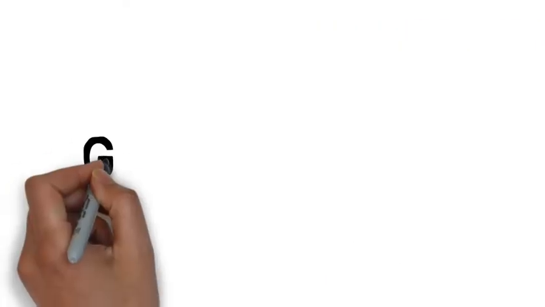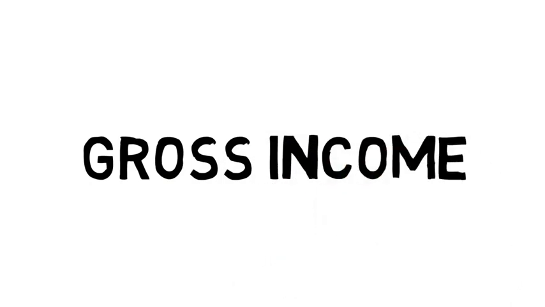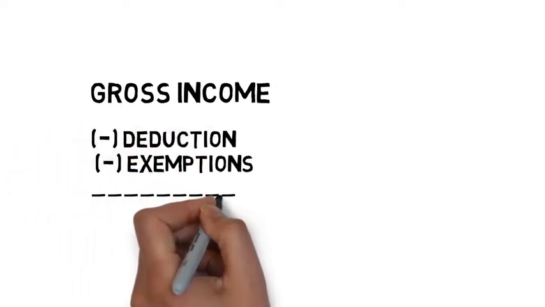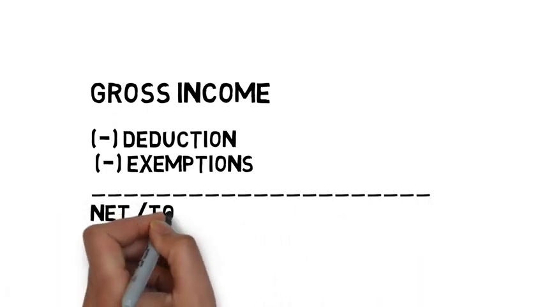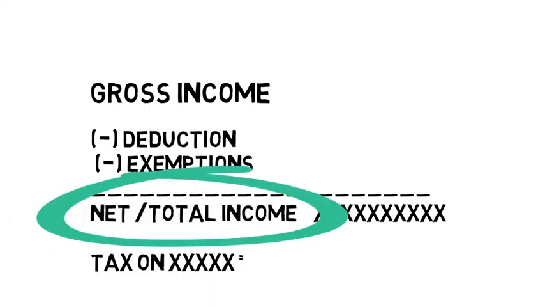Next comes gross income. Gross income is the total money that you have earned from your efforts. After reducing the deductions that I explained earlier and some exemptions, you will get a figure that is the total income or net income. Actually, you have to pay taxes on your net income, not on your gross income.